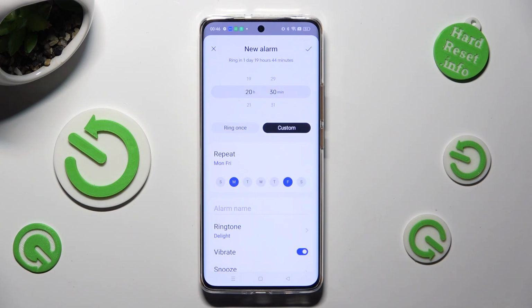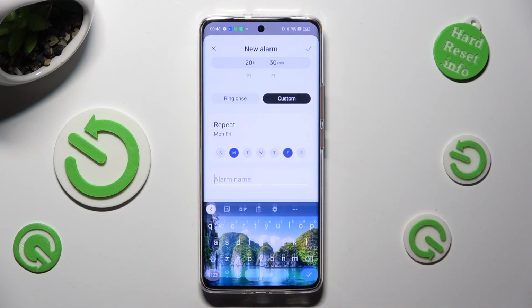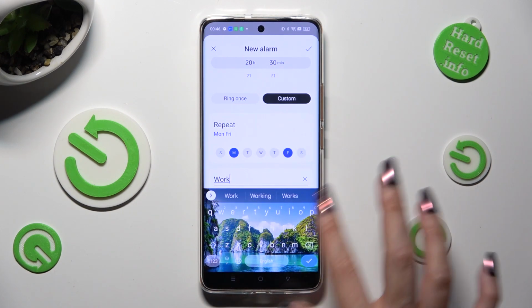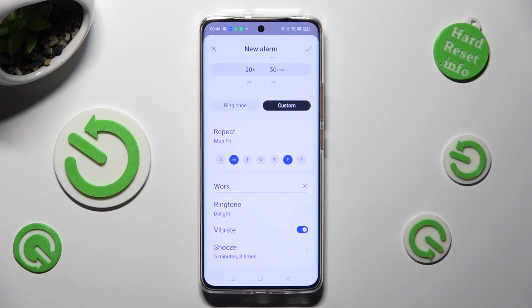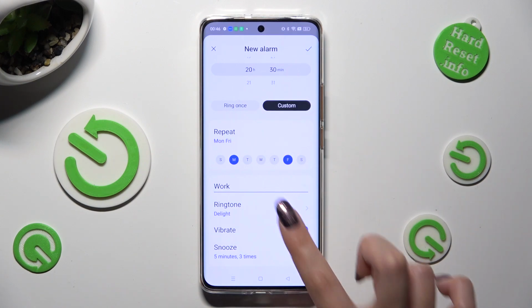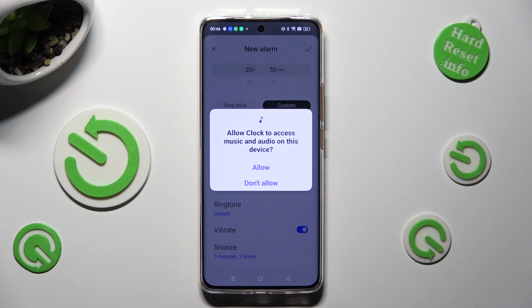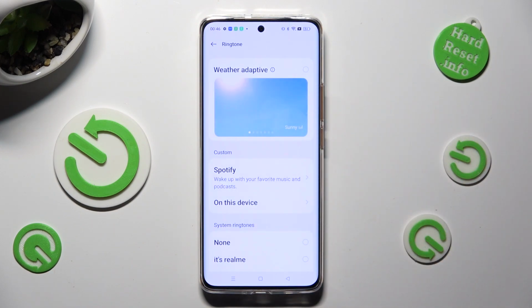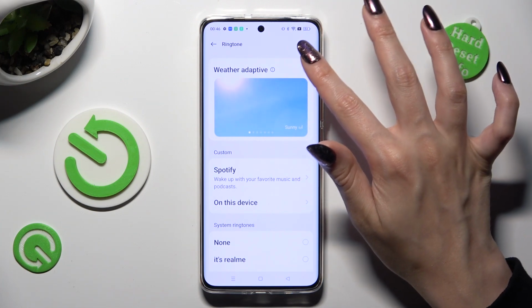When you finished, tap on Alarm Name and label your alarm however you wish to, if you wish to. Now select Ringtone. Over here, you need to choose Allow in order to continue. And then pick the best option for you. If you wish for your alarm to change every time weather changes, tap on Weather Adaptive.